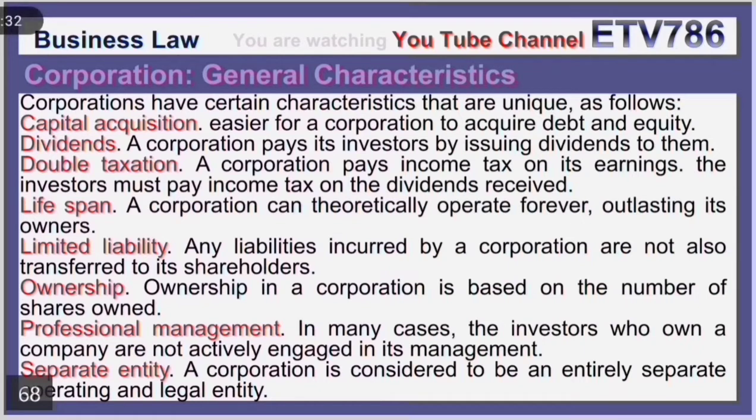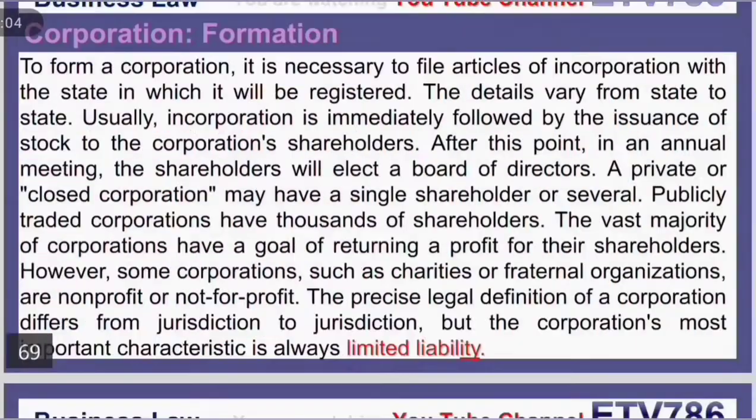Number 4, lifespan. A corporation can theoretically operate forever, outlasting its owners. Number 5, limited liability. Any liabilities incurred by a corporation are not also transferred to its shareholders. Number 6, ownership. Ownership in a corporation is based on the number of shares owned. Number 7, professional management. In many cases, the investors who own a company are not actively engaged in its management. And number 8, separate entity. A corporation is considered to be an entirely separate operating and legal entity.